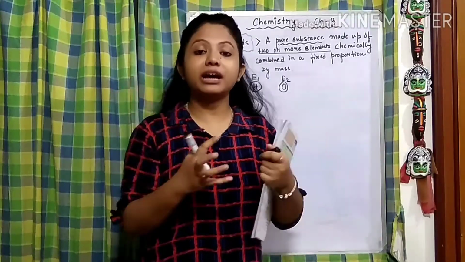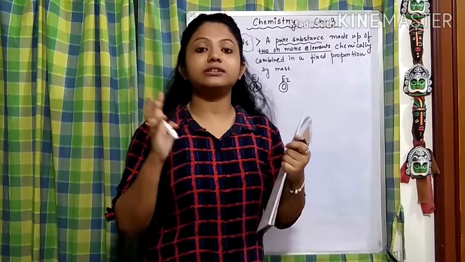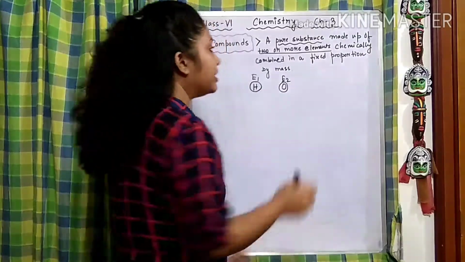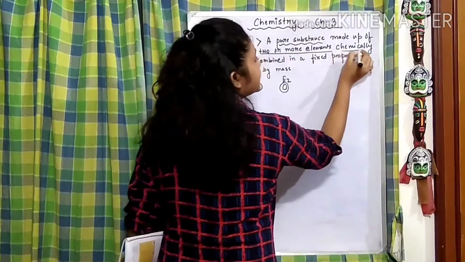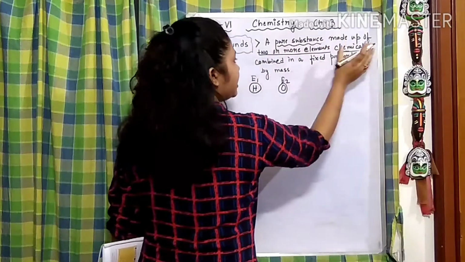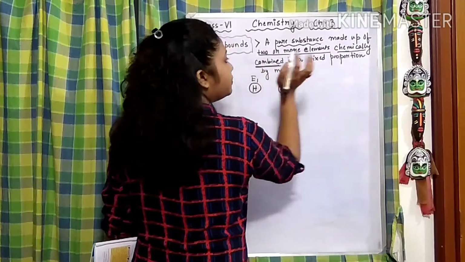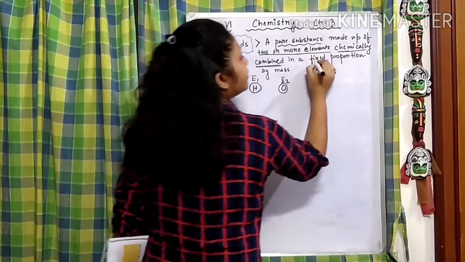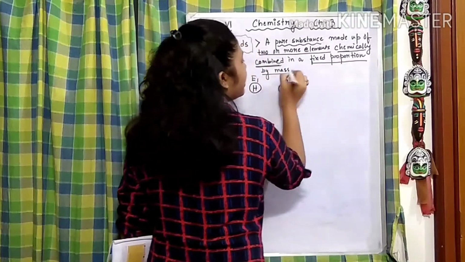We have to combine them with certain criteria and it should be chemical in nature. So that is the reason it has been said that a compound is made up of two or more elements chemically combined. They should be combined together in a chemical reaction in a fixed proportion by mass.